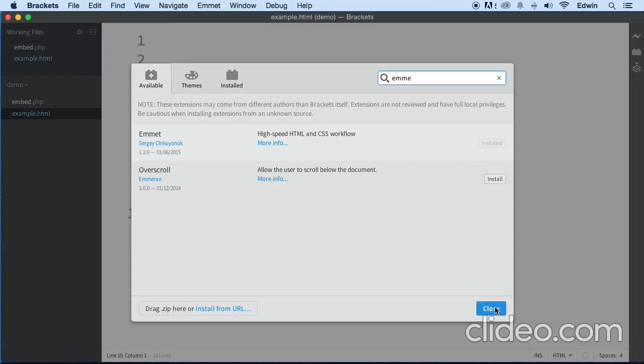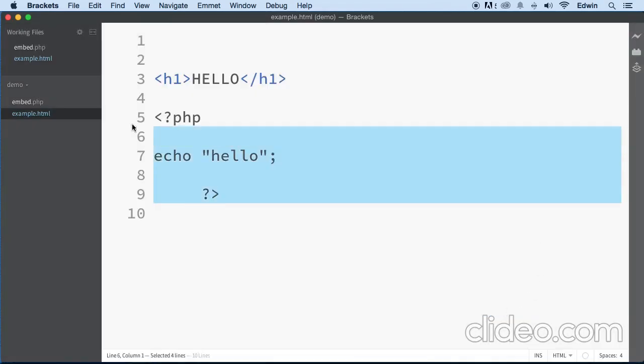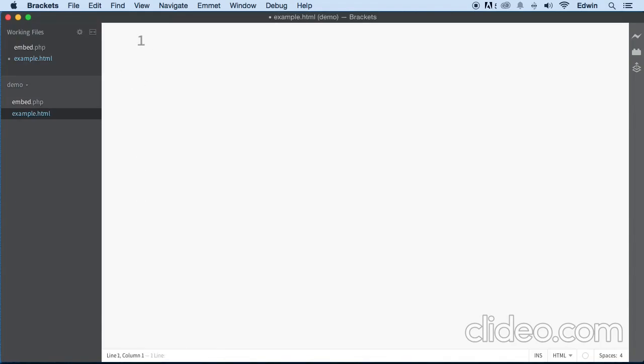The reason why I want you to install that is because it's going to make you a better programmer. Let me tell you why. You're going to be a lot more productive when you actually use this.